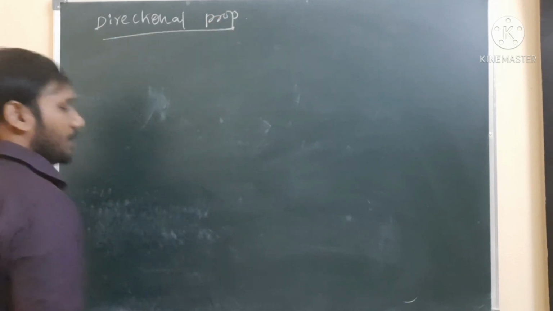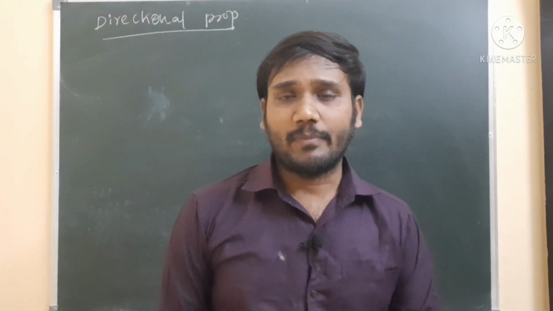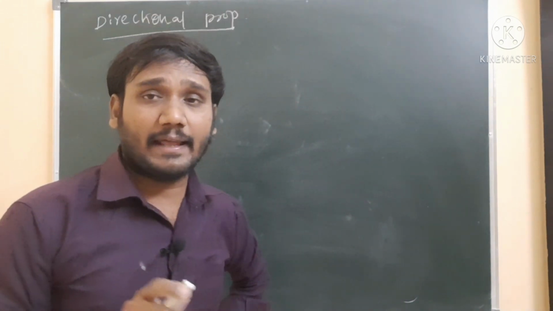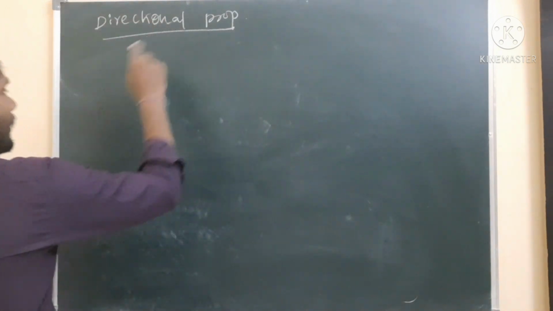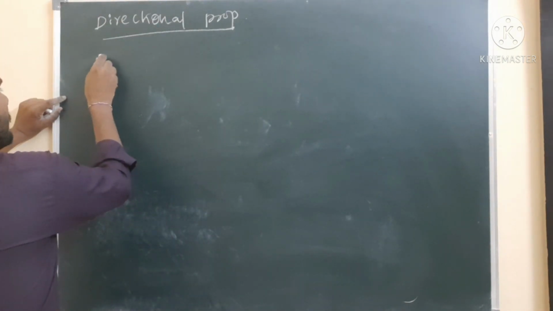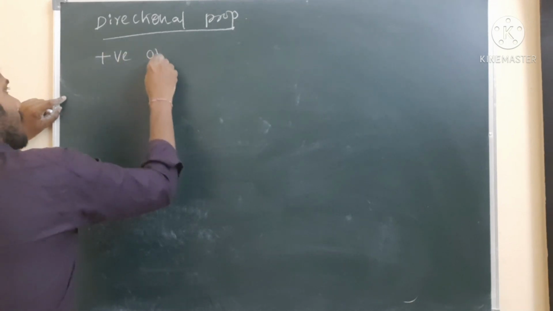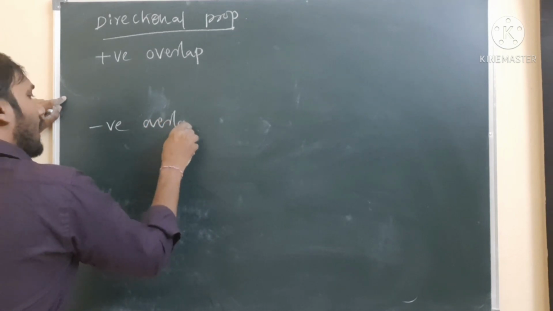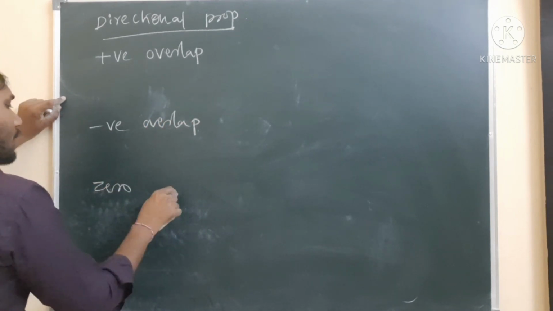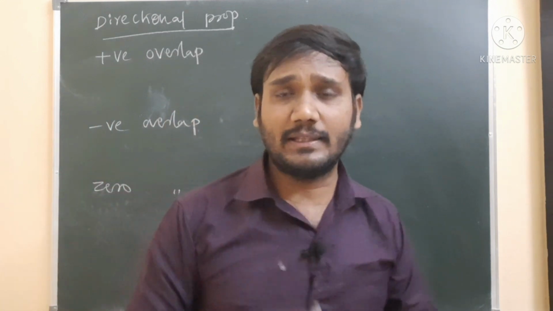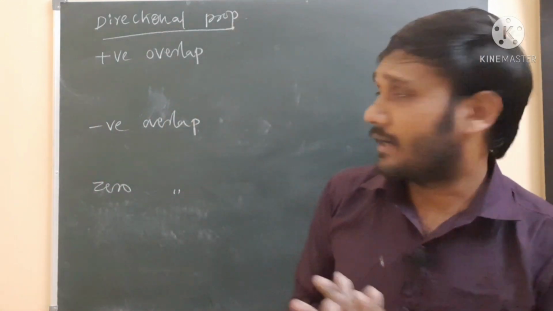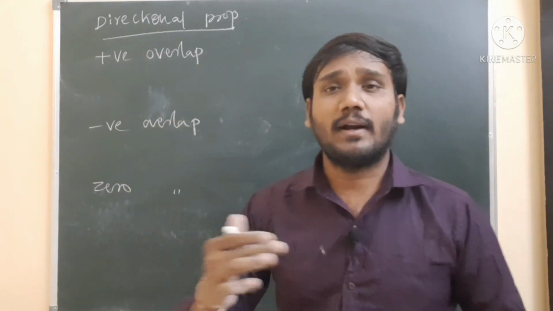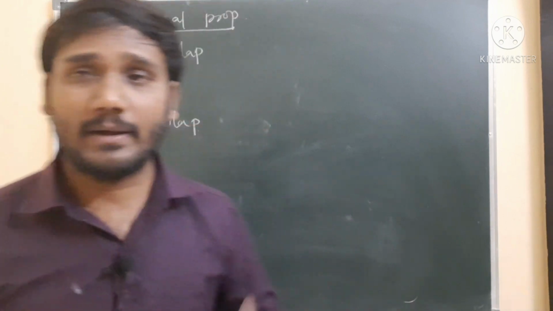Directional property means what kind of orbitals are overlapping and how they are overlapping; that gives the directional property. So s orbital is non-directional, but other orbitals are directional here. Depending on the directional property, the orbitals can be overlapped in three types: one is positive overlapping, the second is negative overlapping, and the third is zero overlapping. At what condition positive, negative, or zero overlapping occurs will be discussed.